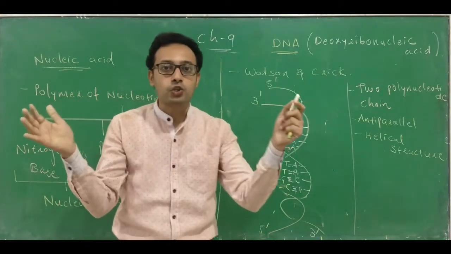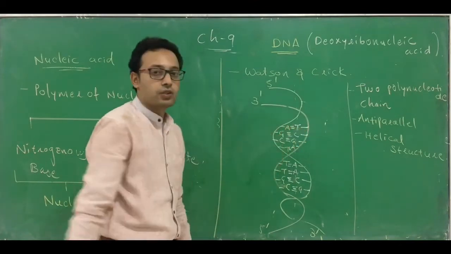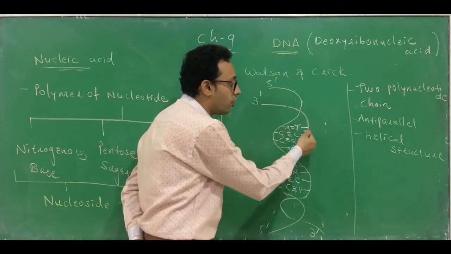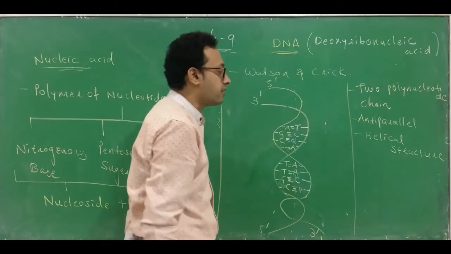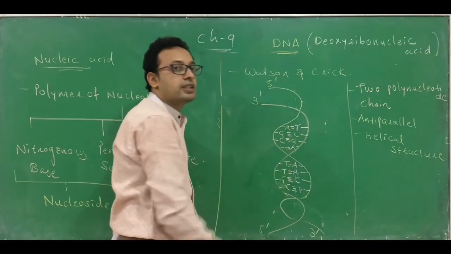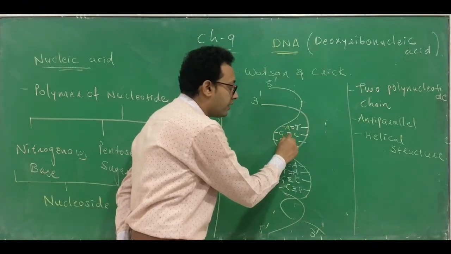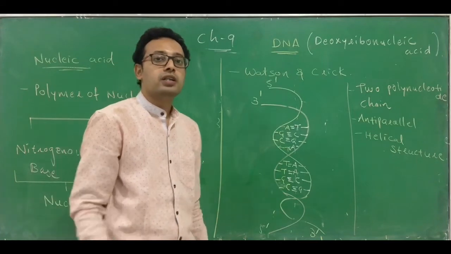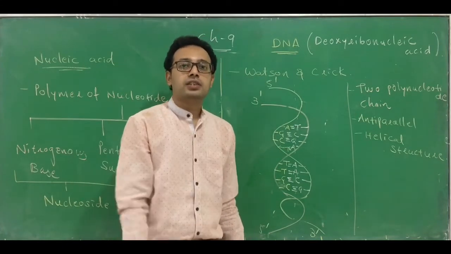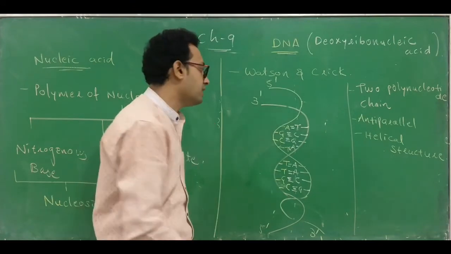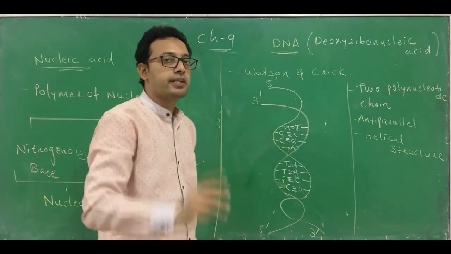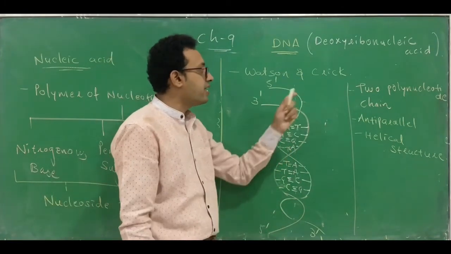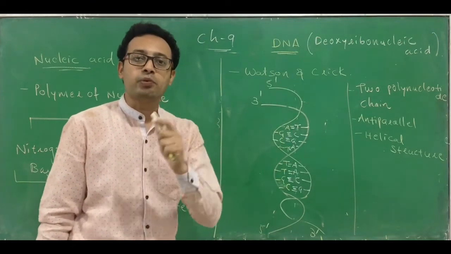These two strands or two chains are linked together by a bond. On one chain there is an adenine nitrogenous base. It always joins with thymine, which is present on the other chain. Similarly, G always combines with C and they join by a bond. Which bond is it? Hydrogen bond. A and T always combine with 2 hydrogen bonds. G and C always combine with 3 hydrogen bonds, and vice versa. C also combines with G with 3 hydrogen bonds and T combines with A with 2 hydrogen bonds. So such kind of arrangement you can find in the structure of DNA, which was proposed by Watson and Crick.